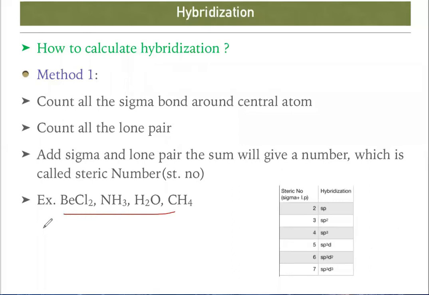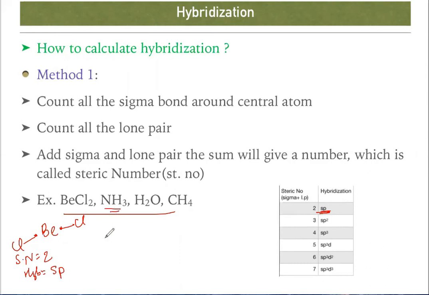BeCl2, beryllium. How can we do that? As we know, beryllium has 2 electrons in its outermost shell. So this 1, 2 electrons. Now chlorine is going to share 1 electron. So this is Cl, this is Cl. How many sigma bonds are there? 2 sigma. 2 sigma bonds means sp hybridization. And is there any lone pair? 0. So steric number is 2, hybridization is sp.